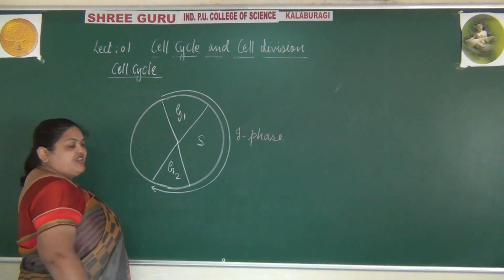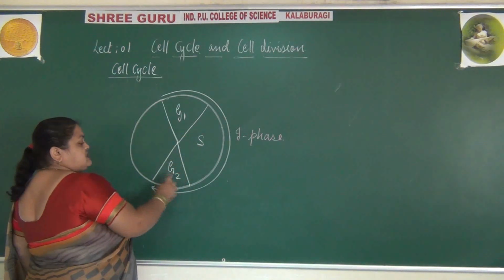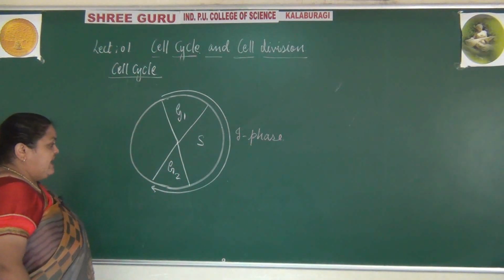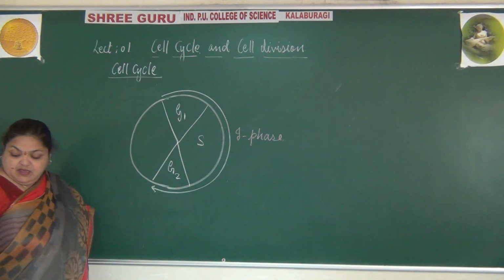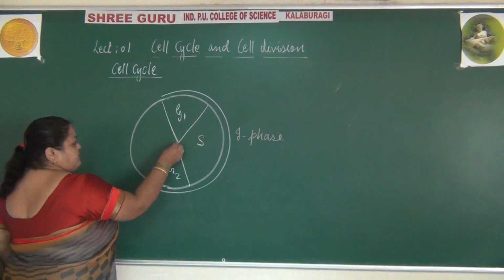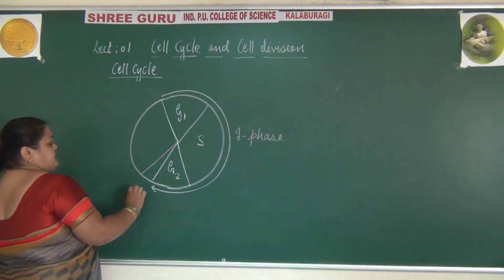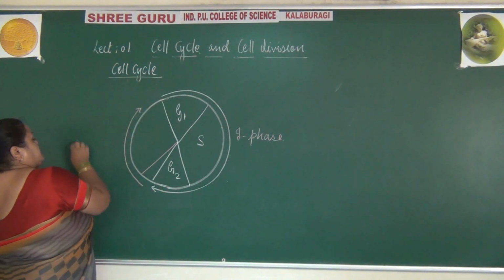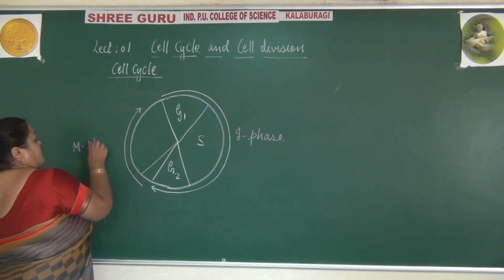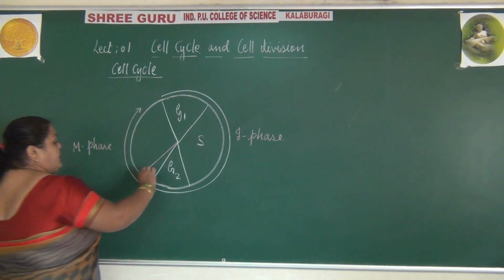Interphase has 3 sub-stages: growth 1, synthesis, and growth 2. After the second growth phase, the cell directly enters into the mitotic phase. From here to the next is known as M phase, where it includes